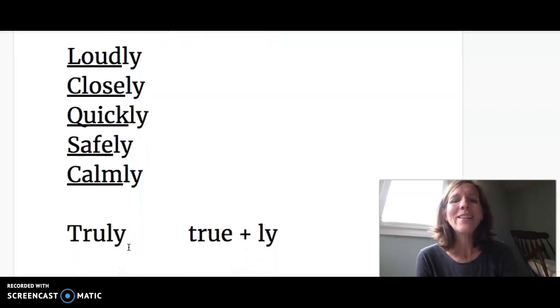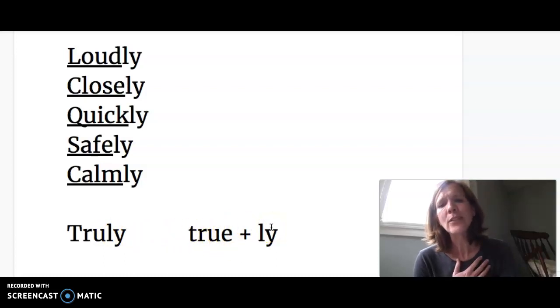There's one that doesn't follow that rule. Look at that word. What do you notice? Okay, we take the word true, but we drop that E. It's the only one, so don't let it trick you. You drop the E. So this is in a way that is true. Ready? Truly. I am truly sorry.